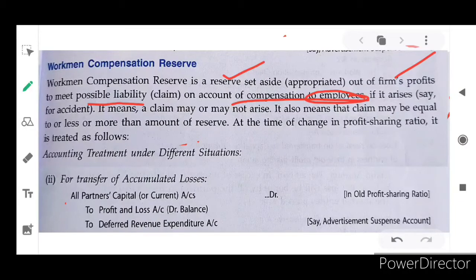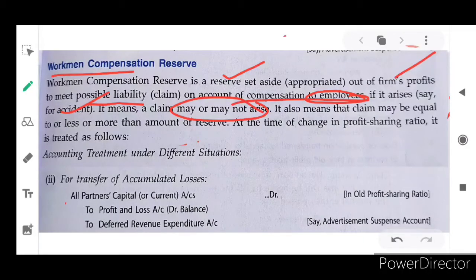Say, for example, an accident. If a particular employee has an accident, what will they do? A claim may or may not arise, because an accident may or may not happen. We cannot say definitely that one employee will have an accident this month or next year. But we are allotting a fixed amount, especially to meet workman compensation. It may or may not arise. The claim may be equal to, less than or more than the reserve. By chance, no employee met with an accident.